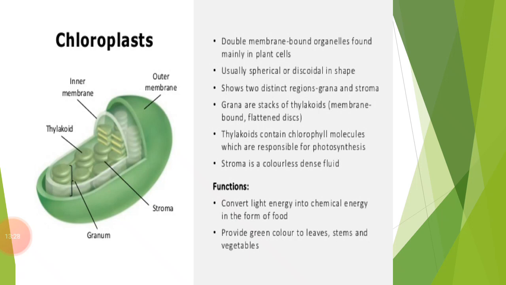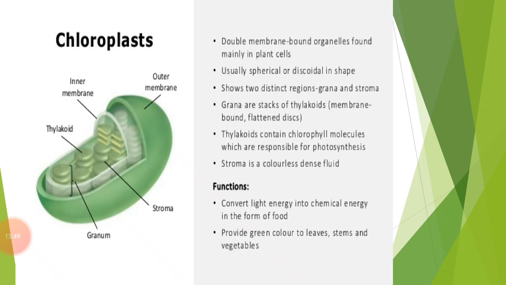The chlorophyll molecules are arranged in these grana, which trap the solar energy and thus manufacture the food of the plant body by the process of photosynthesis.